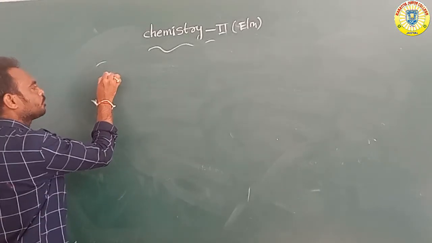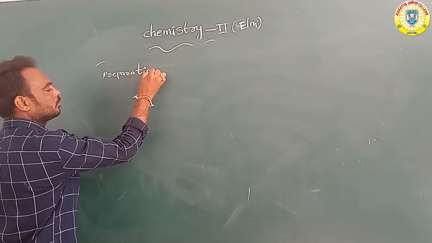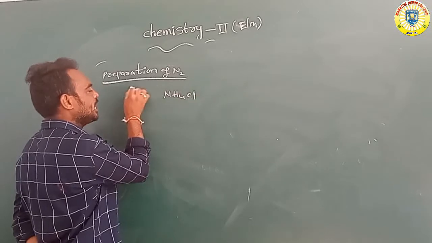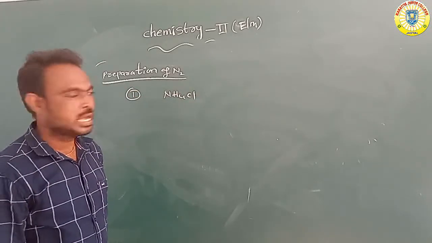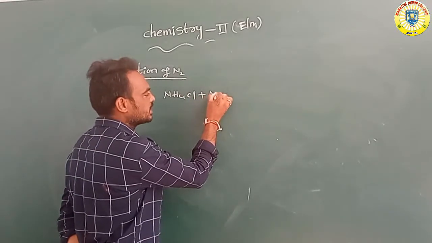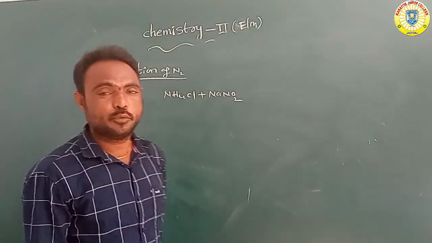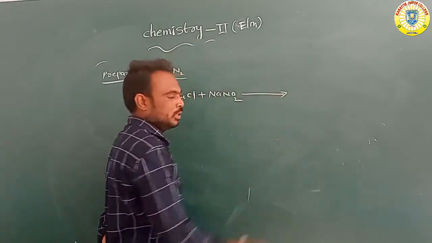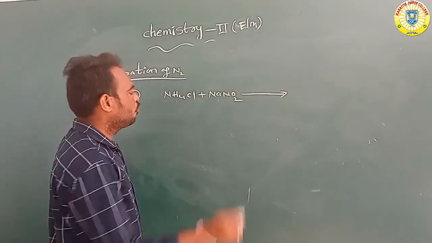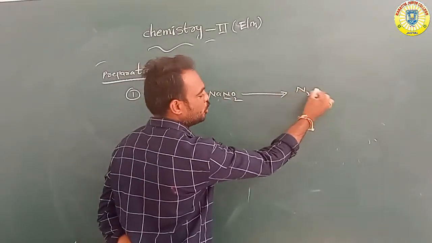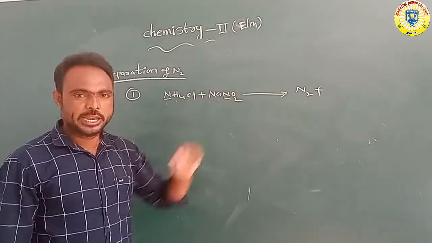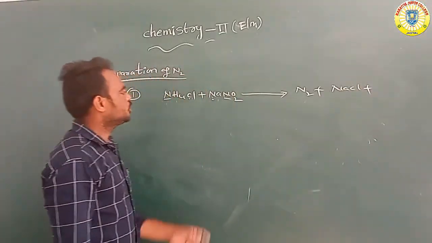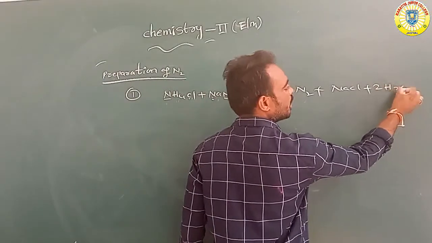The first one: when we take NH4Cl, ammonium chloride, and it reacts with NaNO2, sodium nitrite, nitrogen N2 is formed, along with NaCl, sodium chloride, and water.